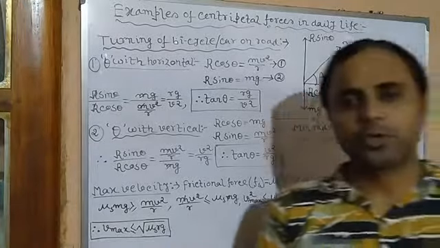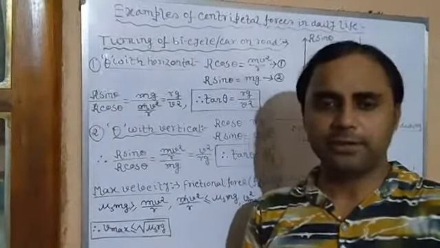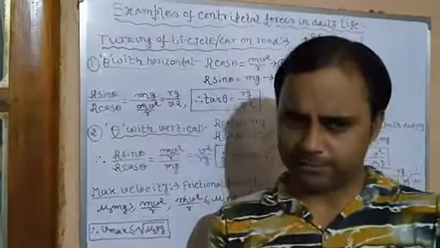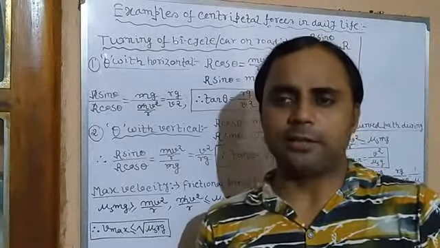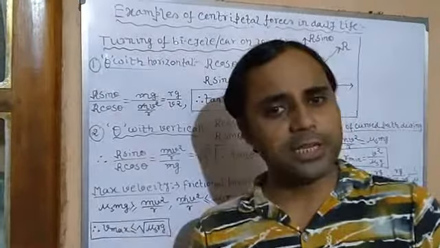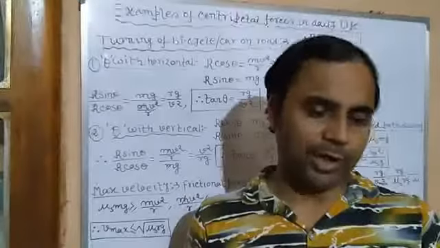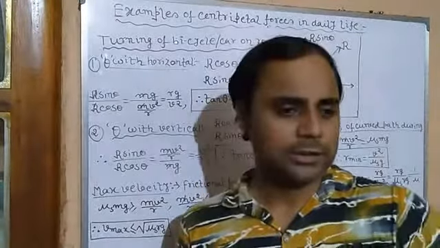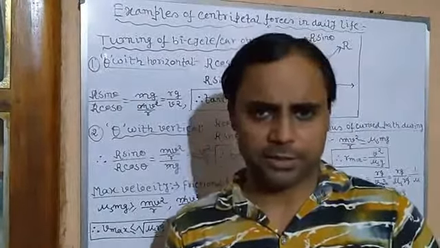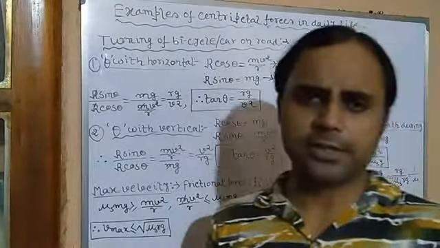Good morning, dear students. Today we will discuss some examples of centripetal forces in our daily life. We know that the Earth revolves around the Sun in a circular path. A stone tied with a string, with the other end held by a finger, also moves in a circular path when we rotate it. And in our daily life, when we take a turn while riding a bicycle, bike or car, or make a U-turn, it moves in a circular path, in an arc. For all these, we know that centripetal force is necessary.